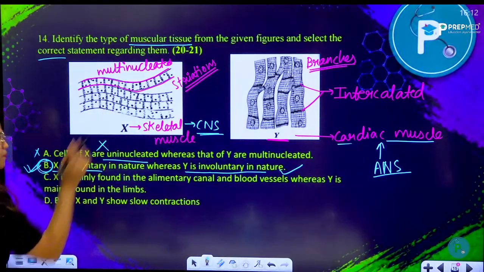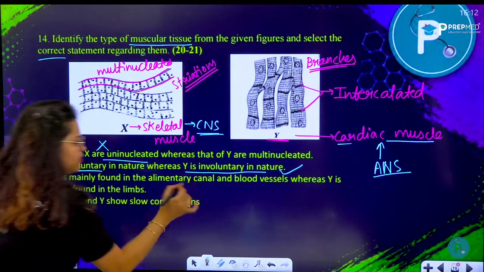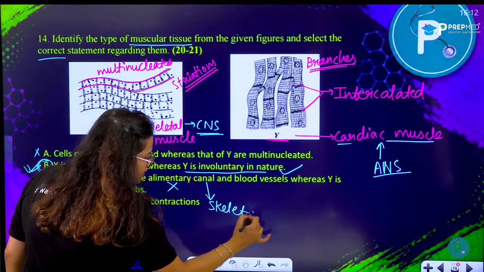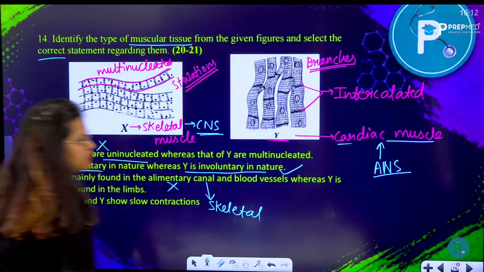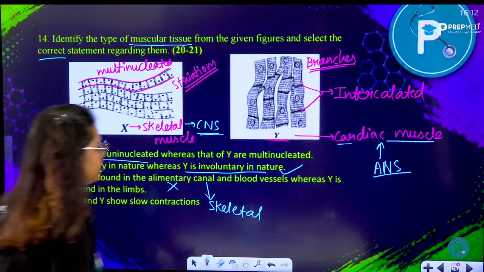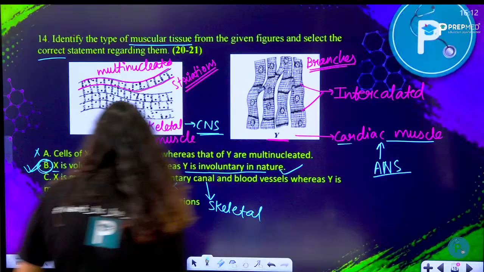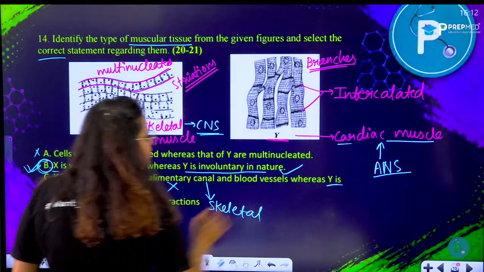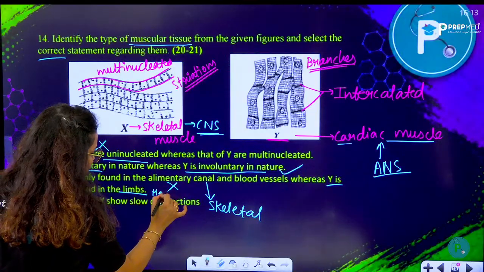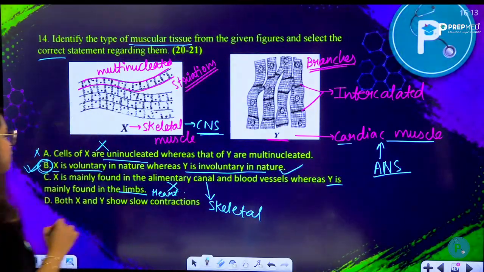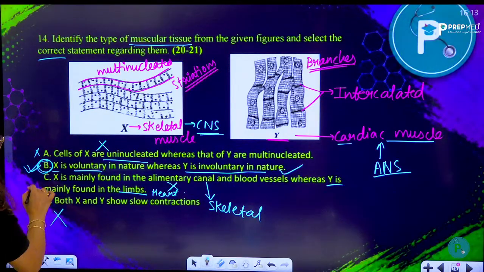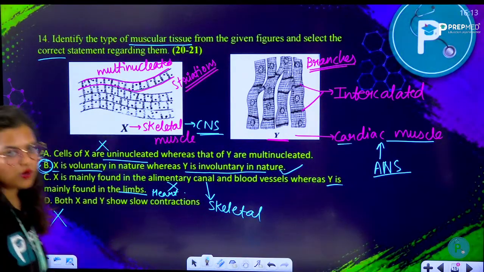Let's read C. X is mainly found in the alimentary canal. No, X is mainly found in the skeleton. They are skeletal muscles, so they are associated with the skeleton wherever the bones are present. Blood vessels, whereas Y is mainly found in the limbs. No, your Y is mainly found in the heart. That's why it is called cardiac muscle. This is wrong. Both X and Y show slow contraction. Absolutely wrong. X and Y can't both show slow contraction.